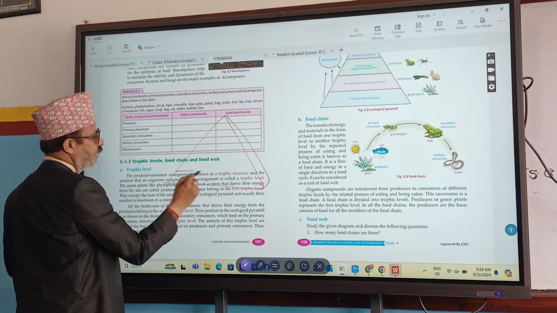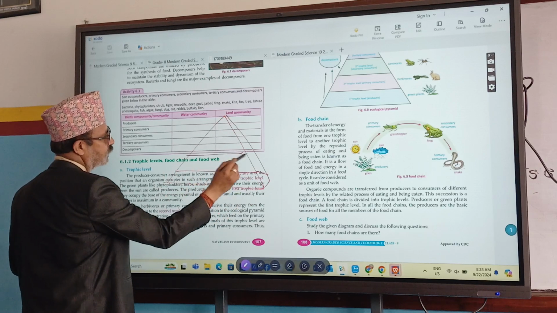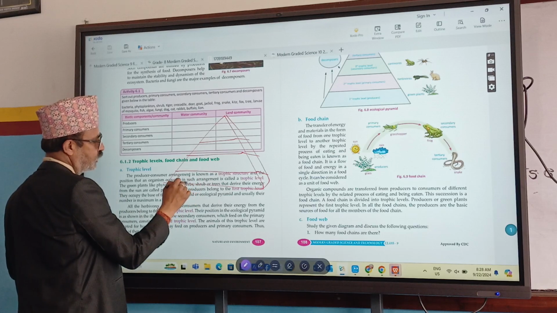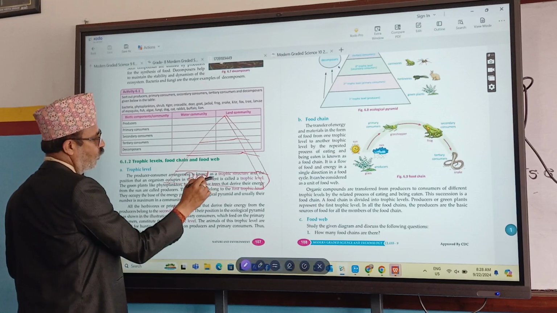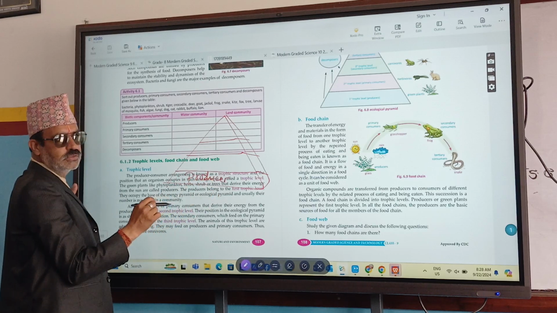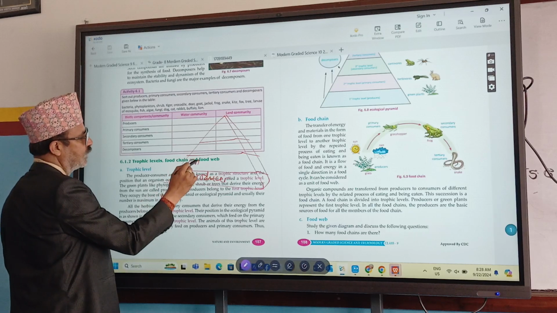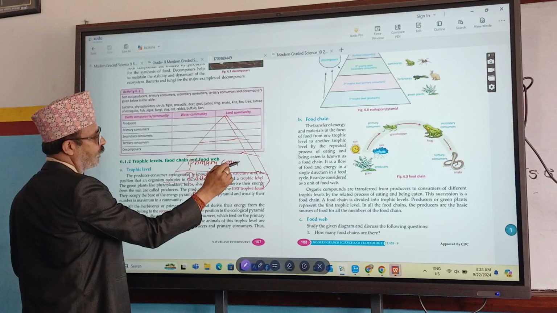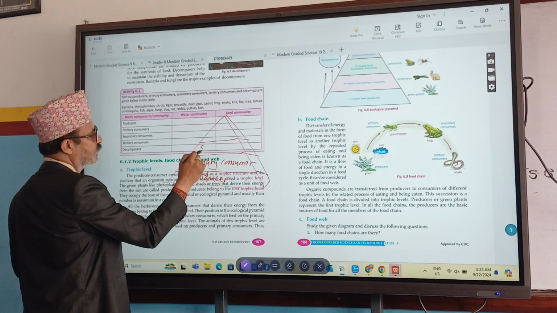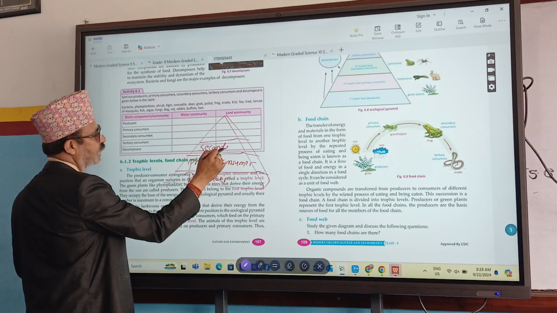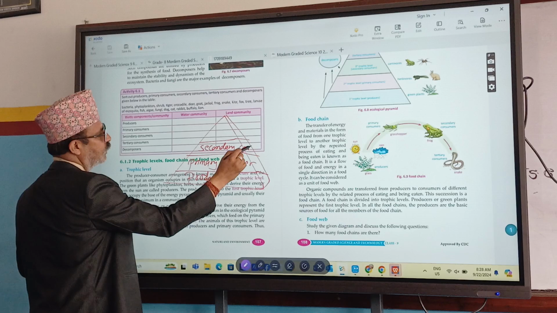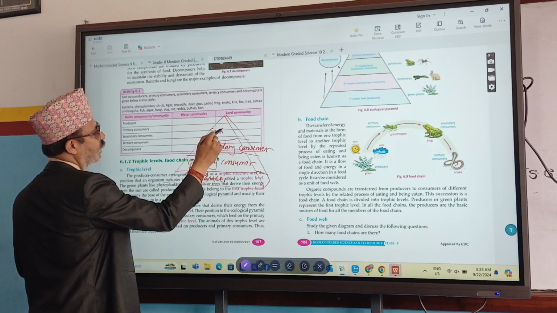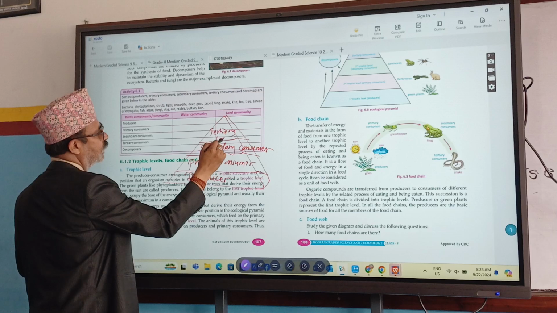At the base is the producer. Here is the primary consumer. Then the secondary consumer. Then the tertiary consumer.